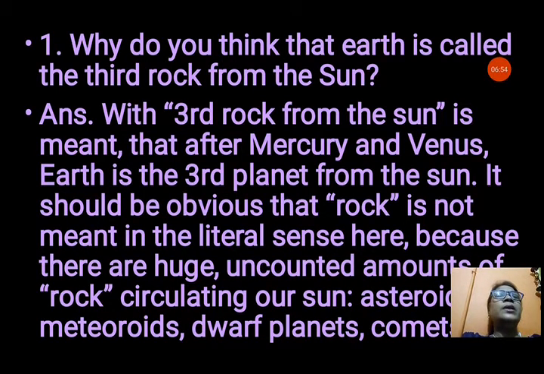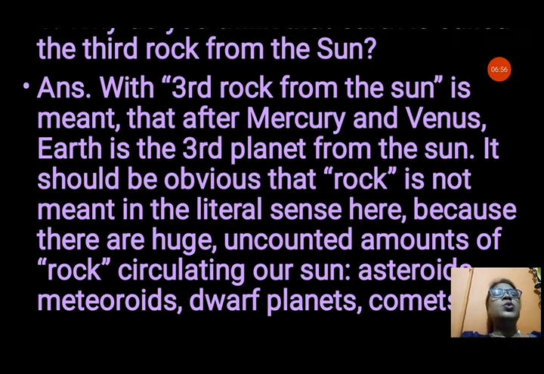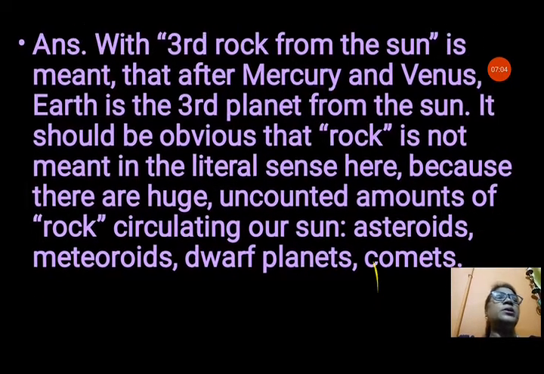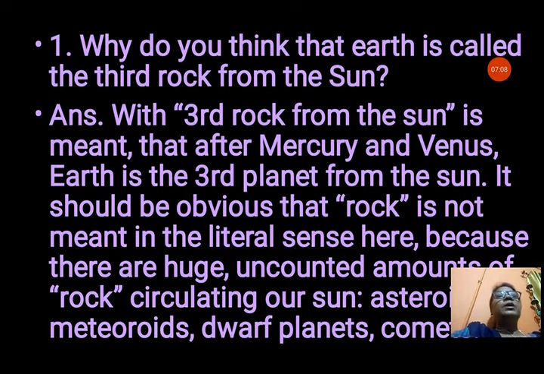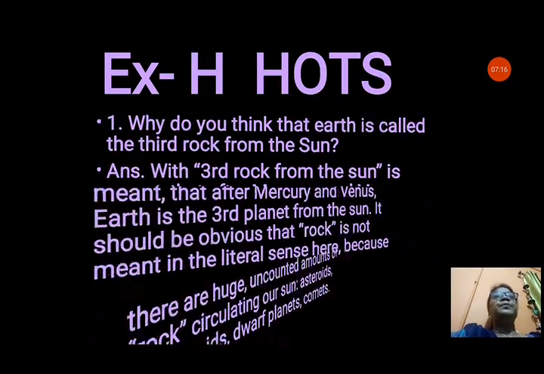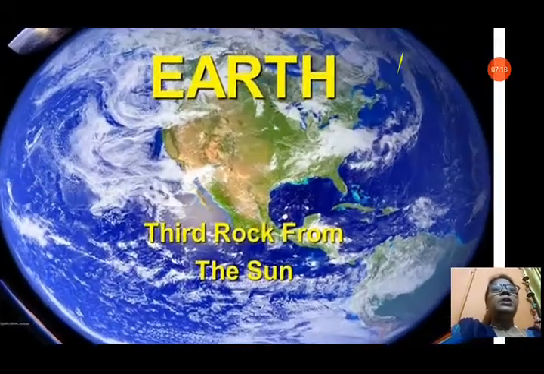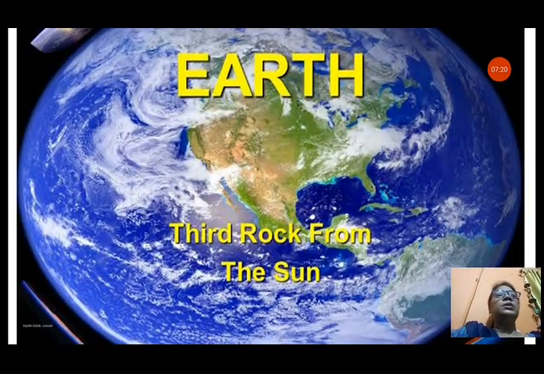Rock means planet here, because there are huge uncounted amounts of rock circulating our Sun: asteroids, meteoroids, dwarf planets, comets, etc. But here the third planet means the rock. After Mercury and Venus, the Earth is the third planet from the Sun. That's why it is known as the third rock. You can see the Earth, the third rock from the Sun. In this picture also it is written.